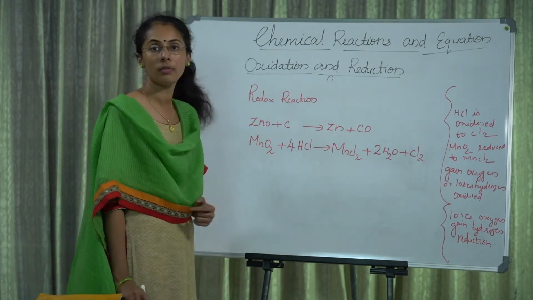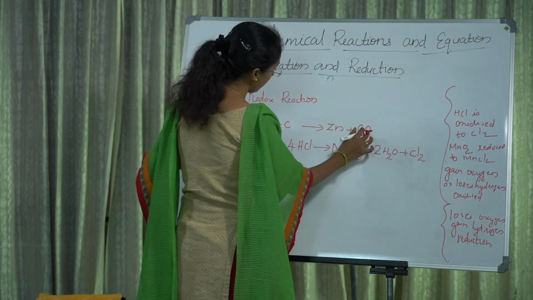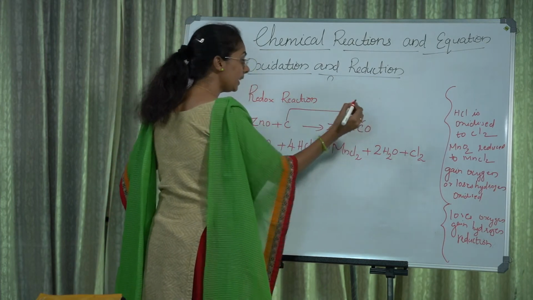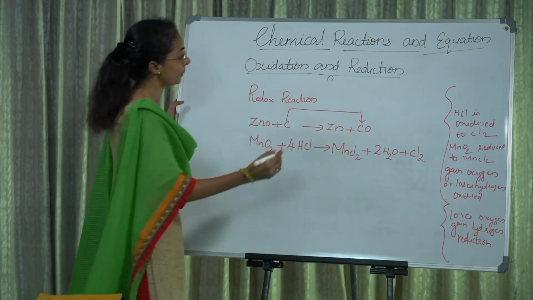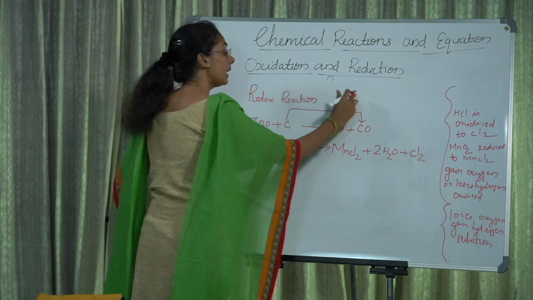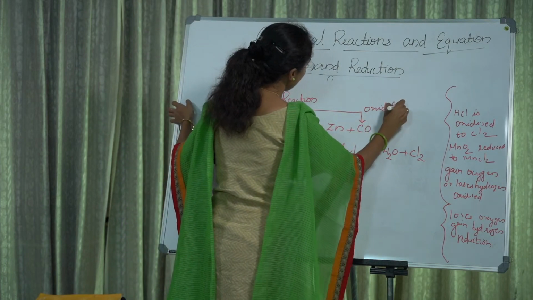Then another example for redox reaction: ZnO plus C gives Zn plus CO. Then C gains oxygen, so C becomes CO. C gains oxygen and that process is oxidation.